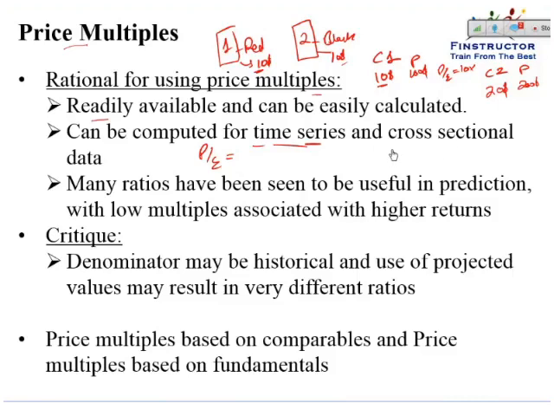That is, the price to earnings multiple of one company, of the second company, of the third company, of different industries can all be compared. So at any point in time, what price earnings multiple is one company or one industry trading at vis-a-vis another company or another industry can also be very easily calculated and compared.